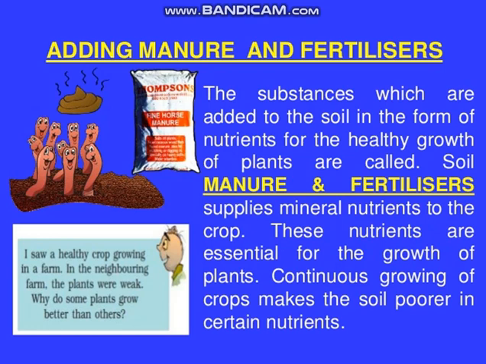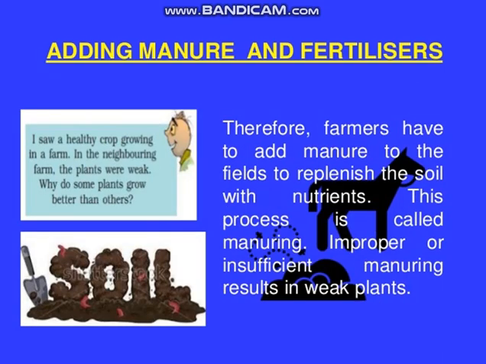These nutrients are essential for the growth of the plants. Continuous growing of crops makes the soil poorer in certain nutrients. Therefore, farmers have to add manure to the fields to replenish the soil with nutrients. This process is called manuring. Improper or insufficient manuring results in weak plants.